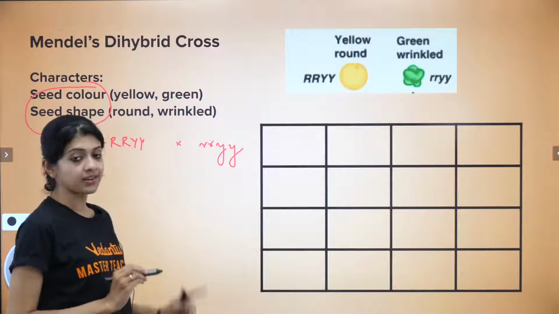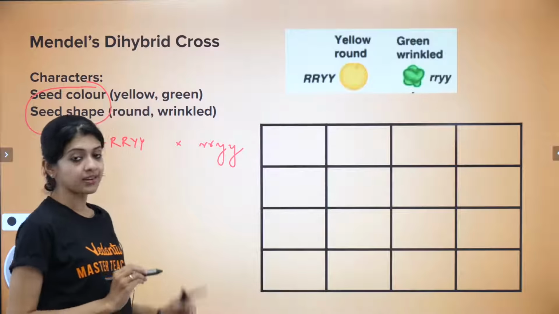Let us first look at the gamete combinations. For the first parent, this is one possibility. Remember, one allele of each gene. So I have to have at least one R and at least one Y in every gamete. This is another possibility. Small r and capital Y would be the next combination, and a small r, small y would be the fourth one. Similarly, for this parent, it would be exactly the same: capital R, capital Y, capital R small y, small r capital Y, and small r, small y.